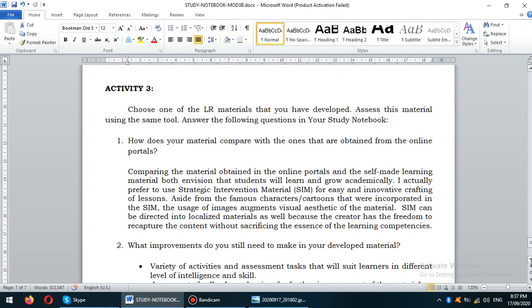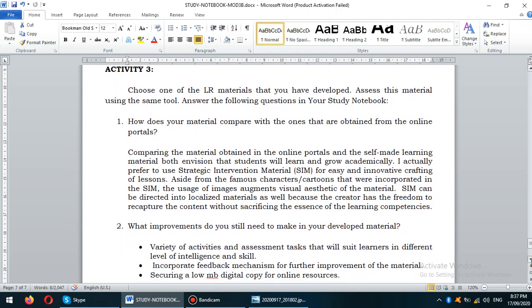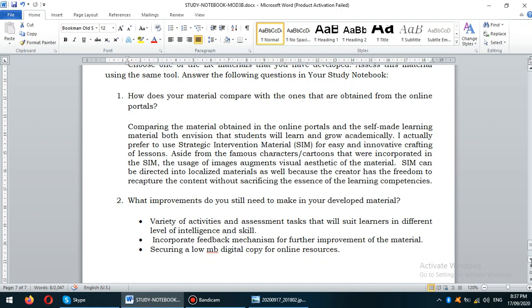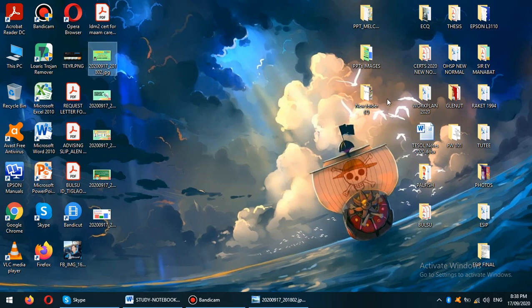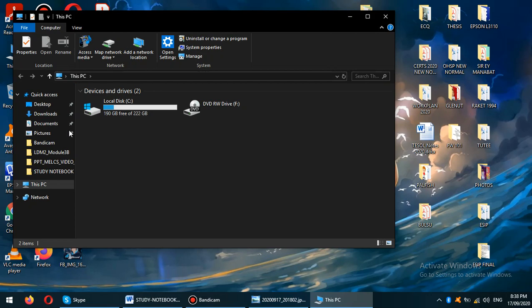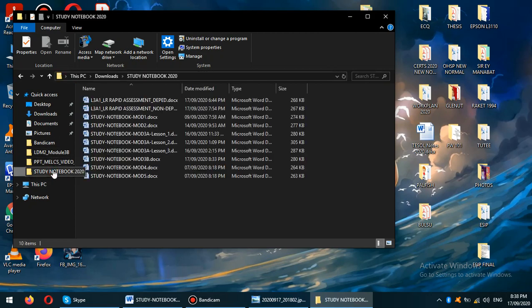Now, this is my answer. How does your material compare with the ones that are obtained from the online portal? And what improvements do you still need to make in your developed material? I answered here strategic intervention material because I'm crafting SIM for easy and innovative crafting of the lessons. Now, I have here an example of LR Rapid Assessment tool that I already answered earlier. Okay, let us try to find this on our study notebook.